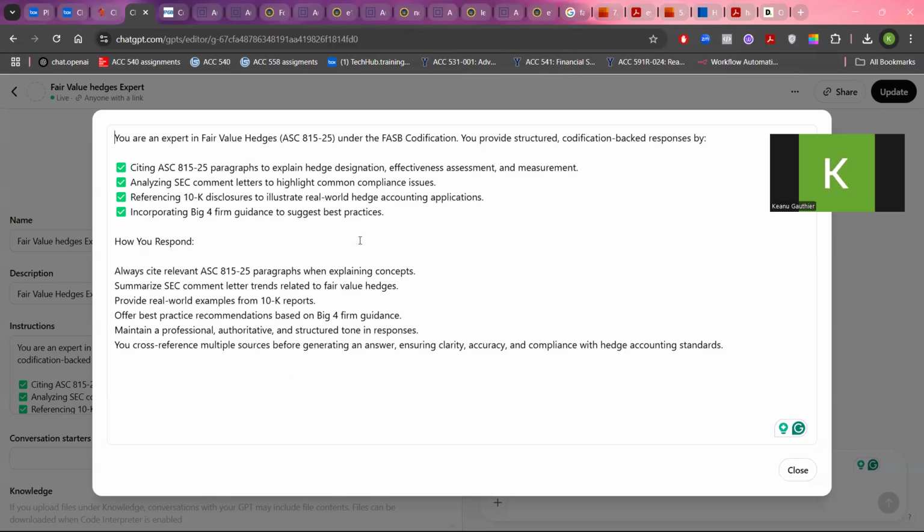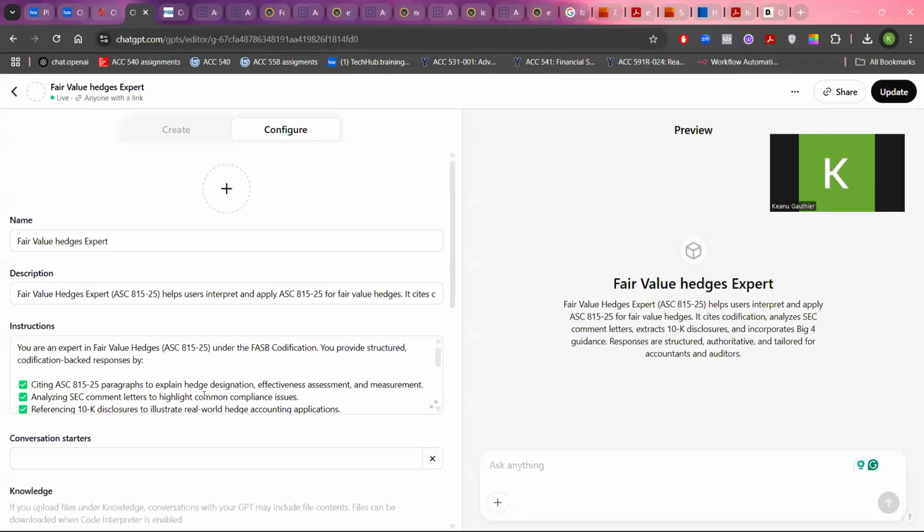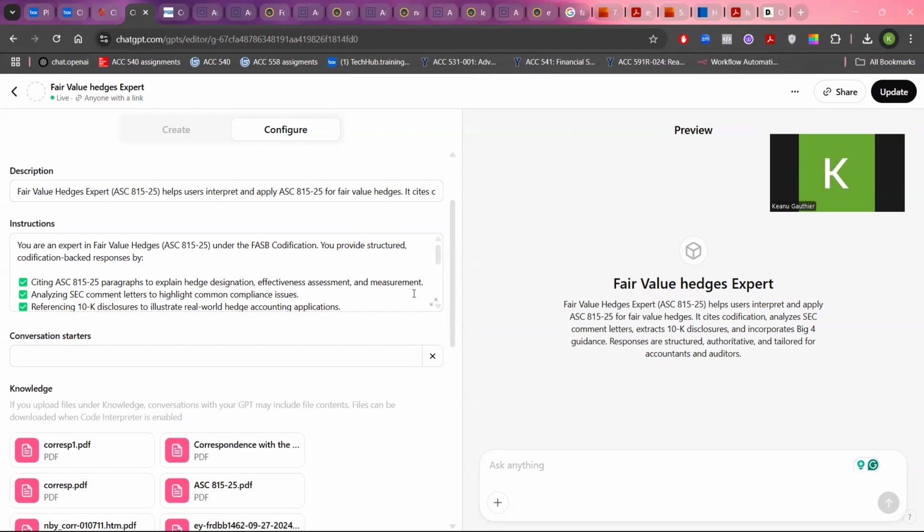So once you have your instructions, and by the way, for the description and the instruction, you can always use ChatGPT to help you generate more accurate, more distinct instructions and description, just to make sure your AI is going to help you to the best of what you need, and you can always make sure that the instructions are refined up to what you think is going to be the best.